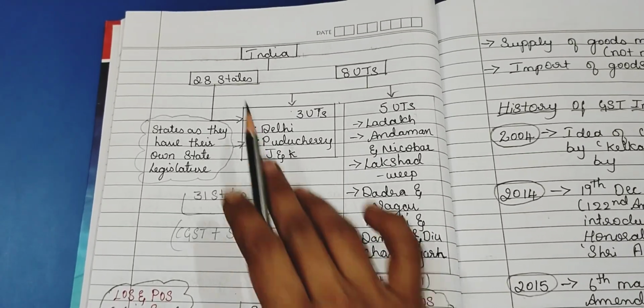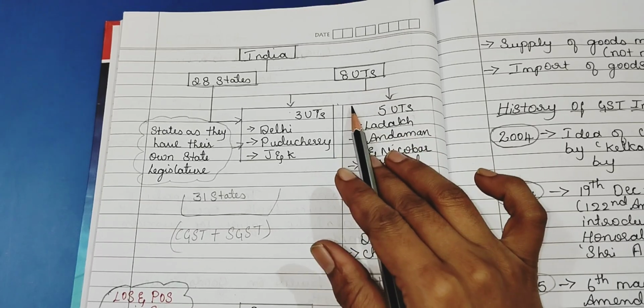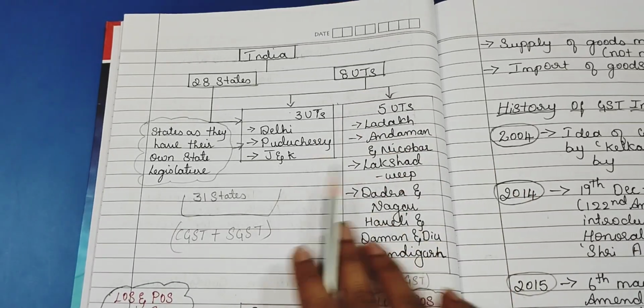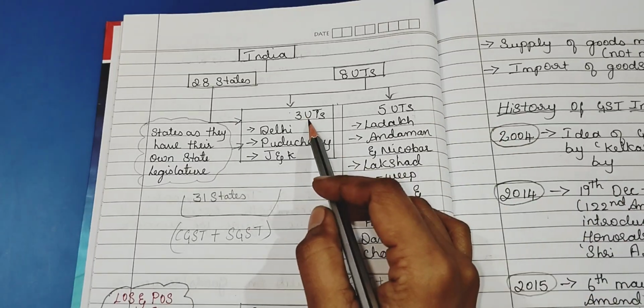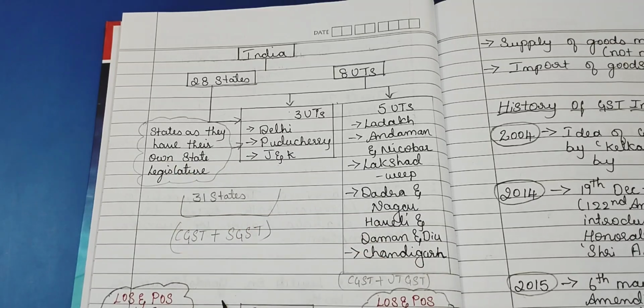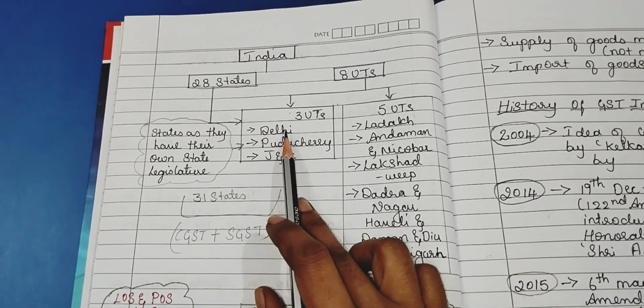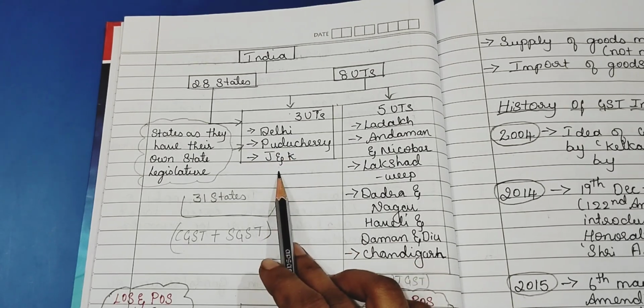Now, how are we going to levy the GST in India? In India, we have 28 states and 8 union territories. The 8 union territories are divided into two parts, that is 3 union territories and 5 union territories. These 3 union territories are covered under the states only because they have their own state legislature, that is Delhi, Puducherry, Jammu and Kashmir.